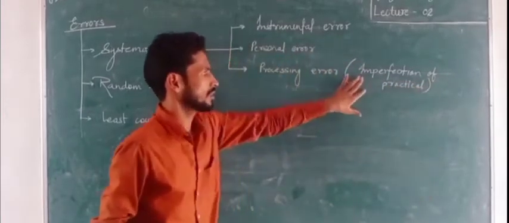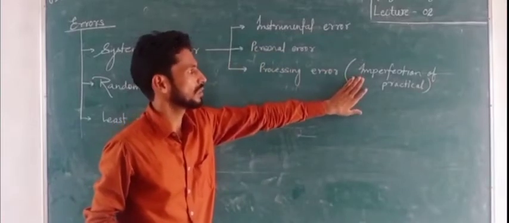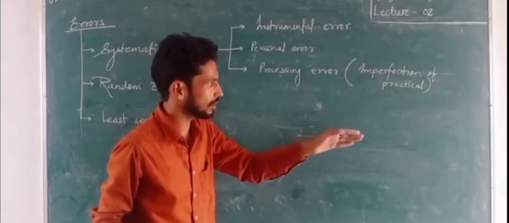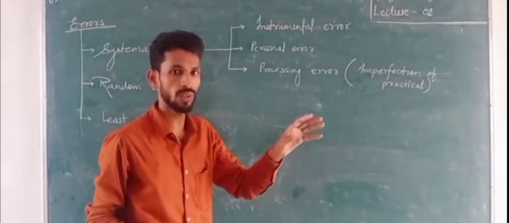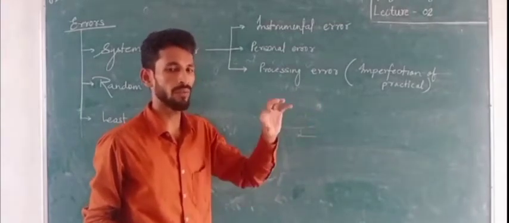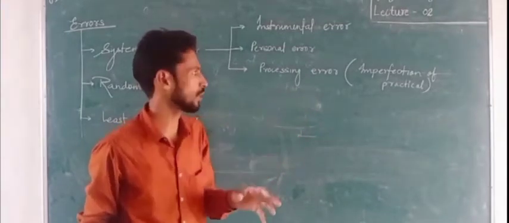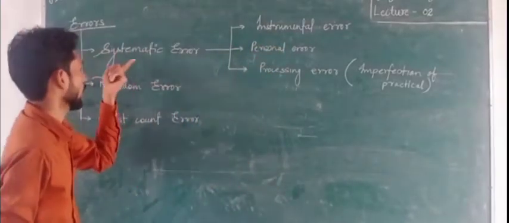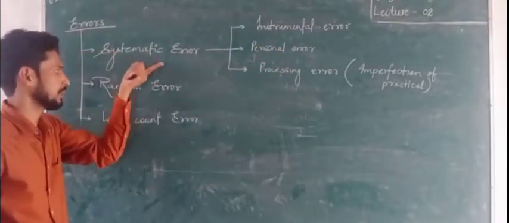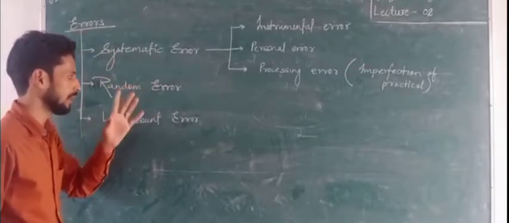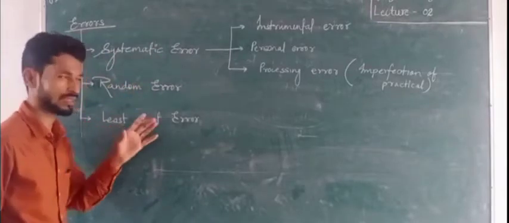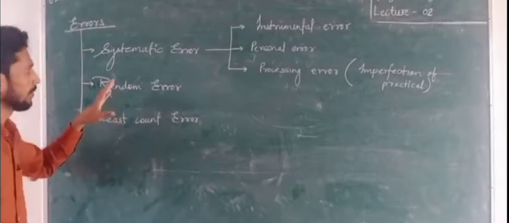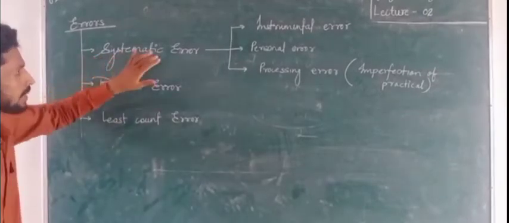In this process, there are several terms that are used to calculate the error when we measure any physical quantity. So there are three types of errors in the category of systematic error. But random error is simply one thing, and least count error is simply one thing. So we will start with systematic error.